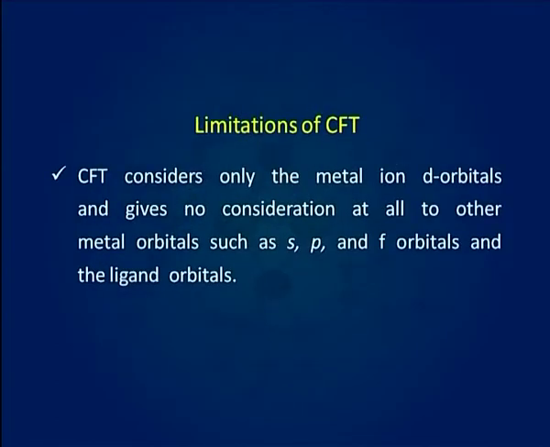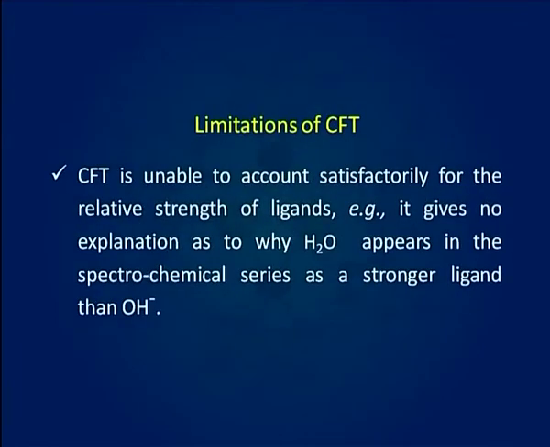It considers only the metal ion d orbitals and gives no consideration at all to other metal orbitals such as s, p and f orbitals and the ligand orbitals. Crystal field theory is unable to account satisfactorily for the relative strengths of the ligands.